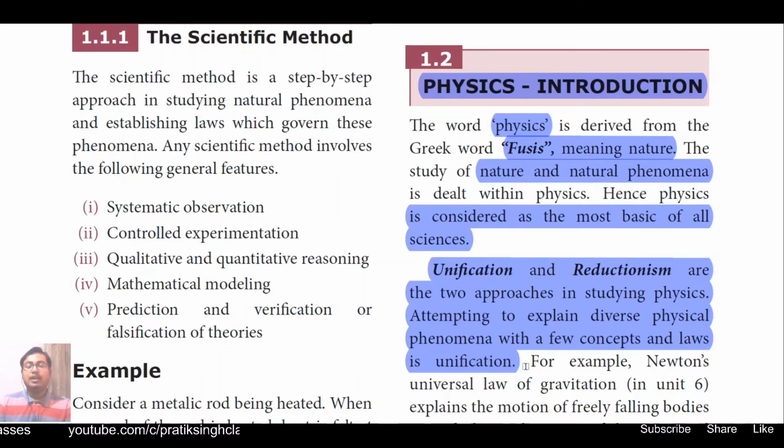For example, Newton's laws of motion we have already studied in previous classes. Then Newton's universal law of gravitation we will study in second volume, unit 6, and that explains freely falling bodies near the Earth's surface.